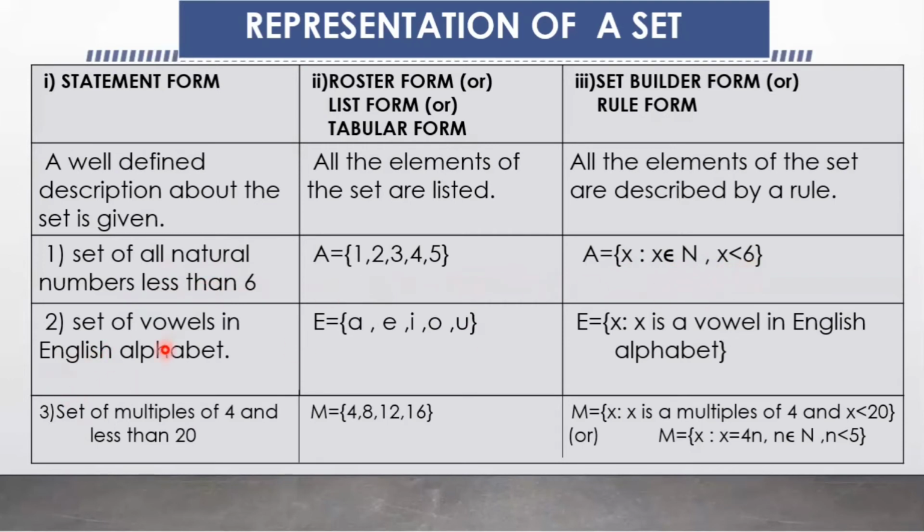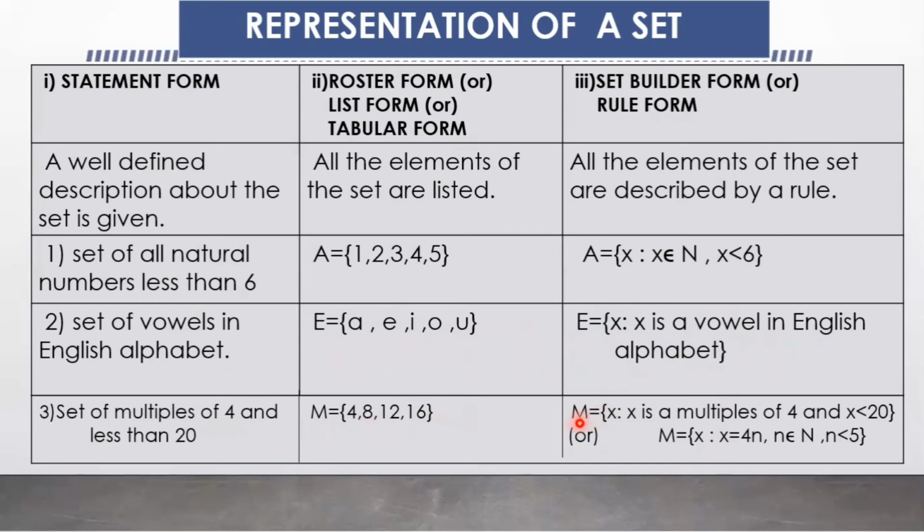And in this example, the set of vowels in the English alphabet. The set name is capital A, equal to the set of all x, where for all elements we are considering x. We can use a vertical line or colon, which means such that, where x is a vowel in the English alphabet. So we can write it in a rule form or statement form or formula form. Here it is the set of multiples of 4 and less than 20.